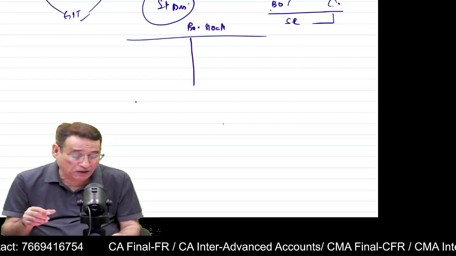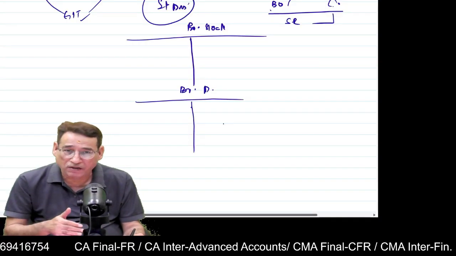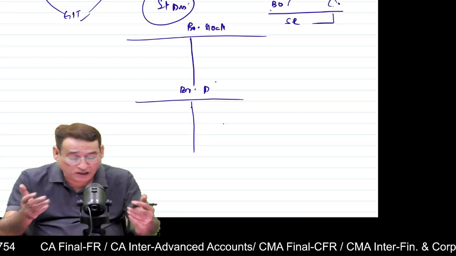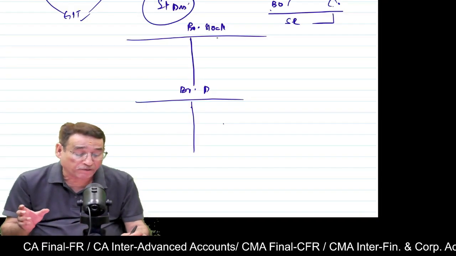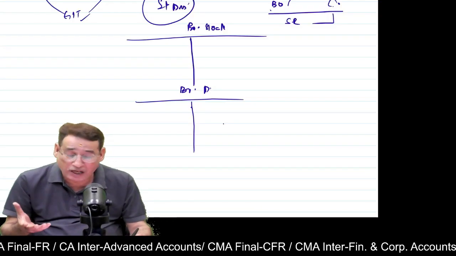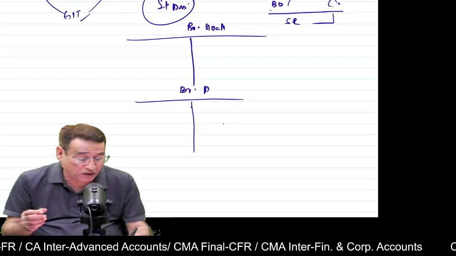Branch stock account, then branch debtors account. Don't go by the handwriting today, because if I write slowly, it will become a little bit delayed. I do not want to create any sort of delay here. First of all, we will have to prepare the stock account, the branch stock account. Then, beside this branch stock account, we will prepare here